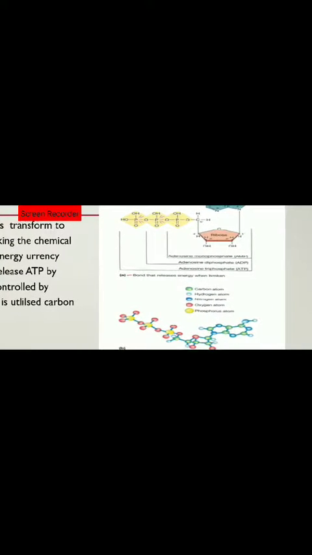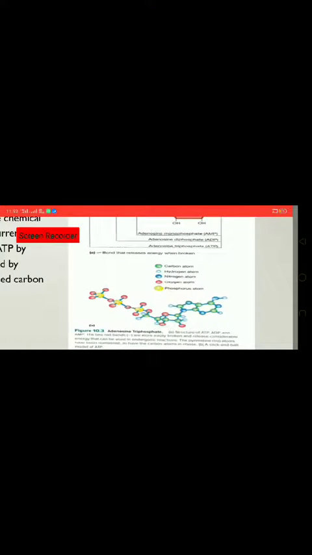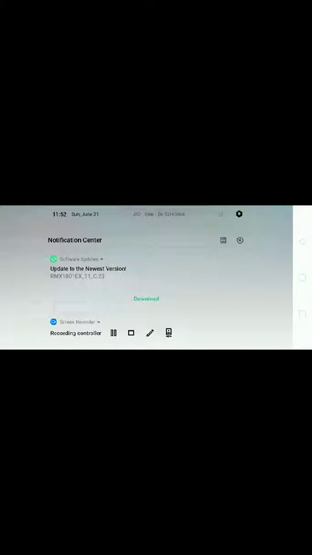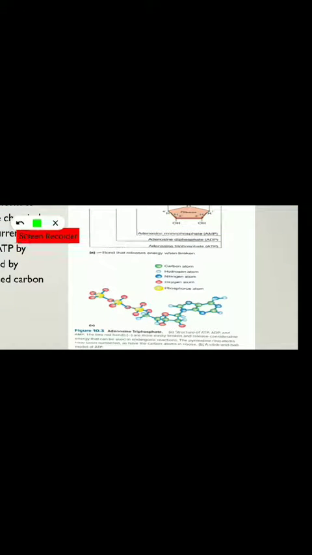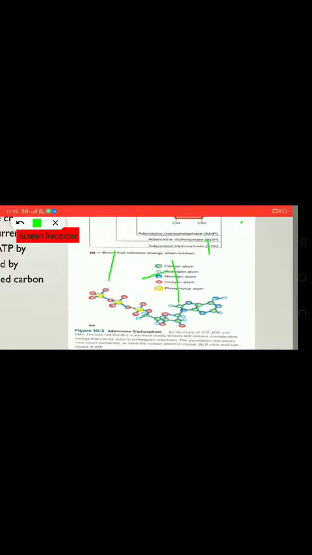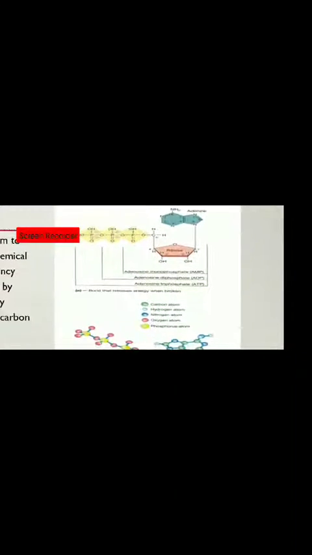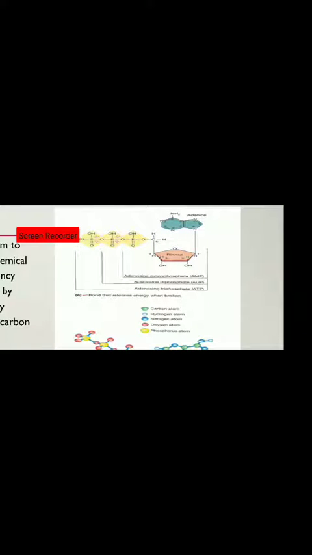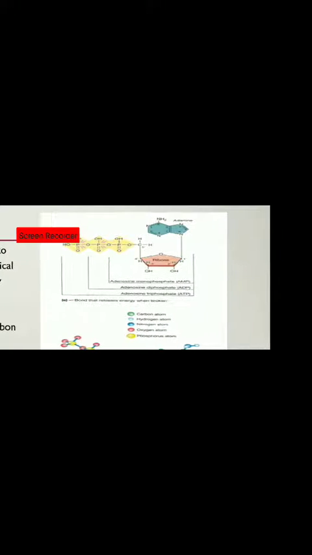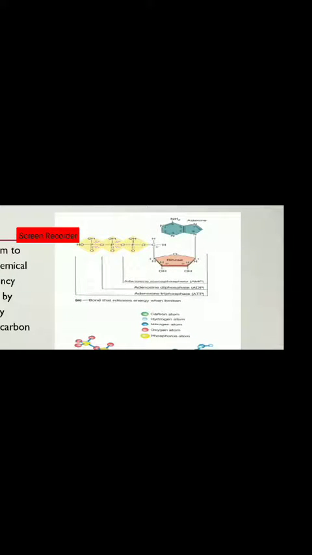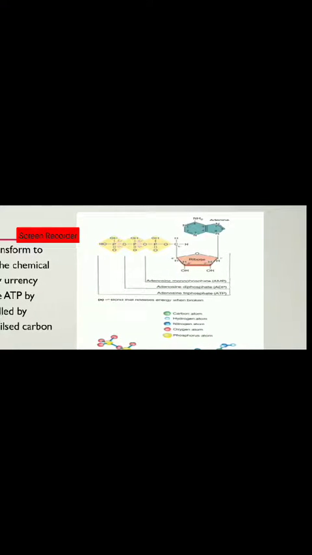Now look at its diagram. You can see this is an ATP molecule, and in this molecule you are seeing a ribose sugar, that is a pentose sugar, which is attached to a nitrogenous base at carbon first, and at fifth carbon there are 3 phosphate bonds.